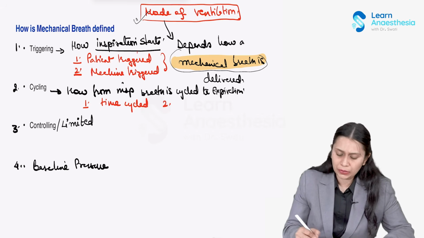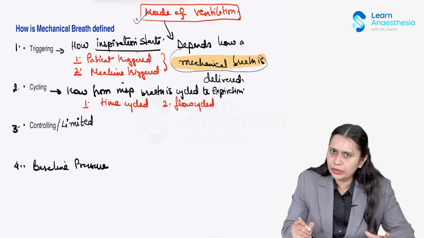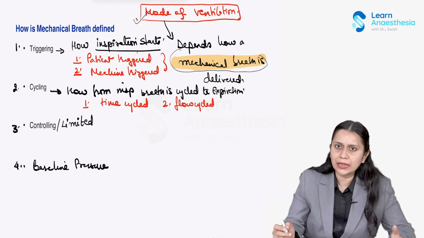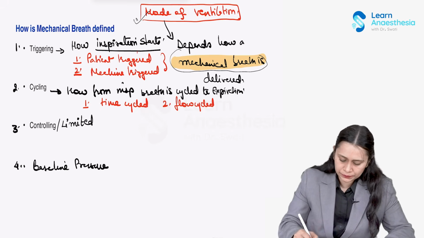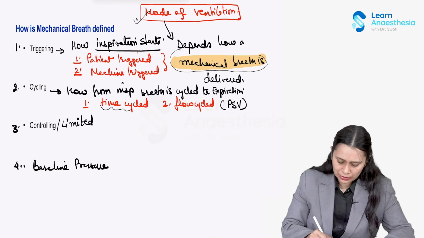And or it can be flow cycled. That is, when the inspiratory flow decreases, the breath cycles from inspiration to expiration, and this flow cycle is only operable in your pressure support ventilation. Okay, rest all are time cycle.